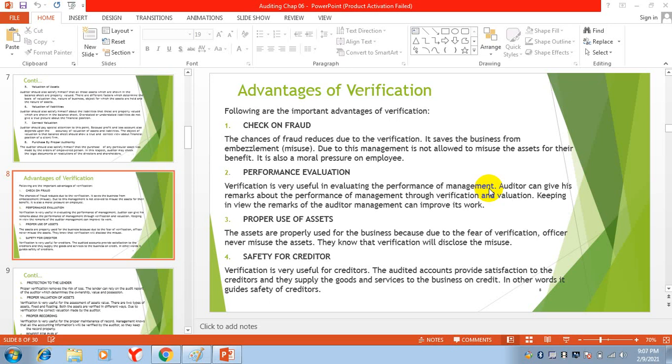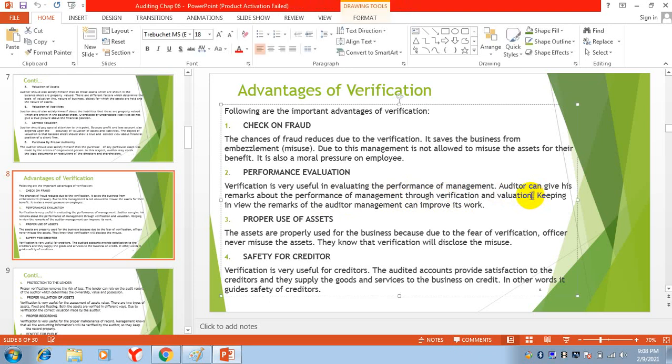In that report, with that verification, he is also evaluating the performance of management. The auditor can give his remarks about the performance of management through verification and valuation.